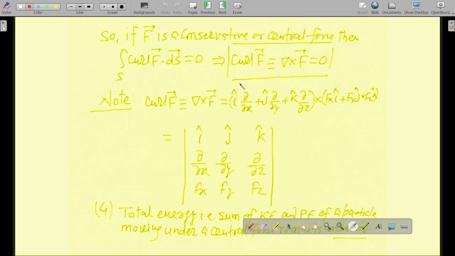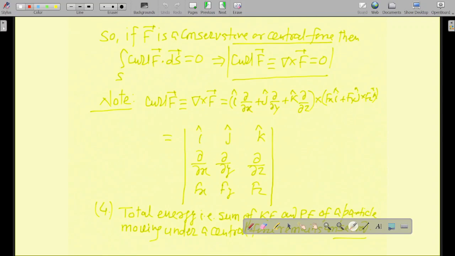In this particular case we are taking the cross product instead. So i cap del by del x plus j cap del by del y plus k cap del by del z, cross Fx i cap plus Fy j cap plus Fz k cap. That's how the curl is defined: inverted triangle cross F vector. You call it the gradient vector, so gradient vector cross F vector.